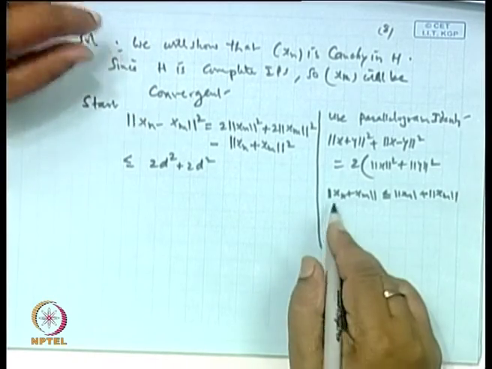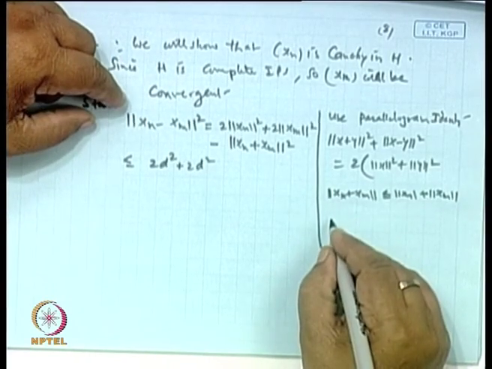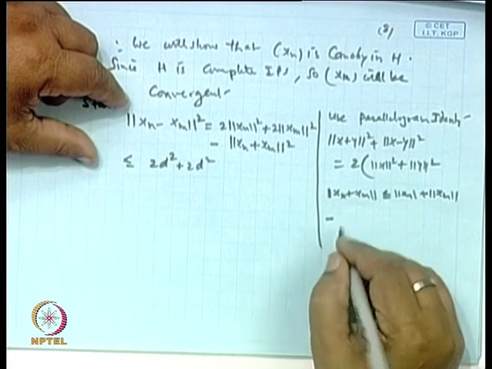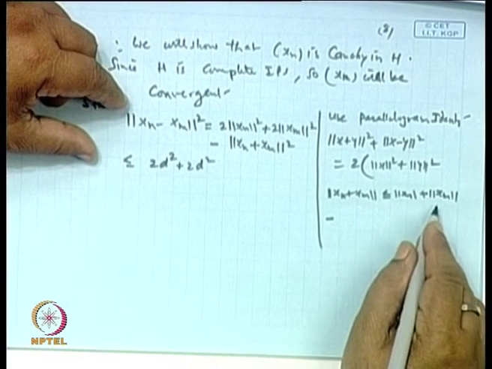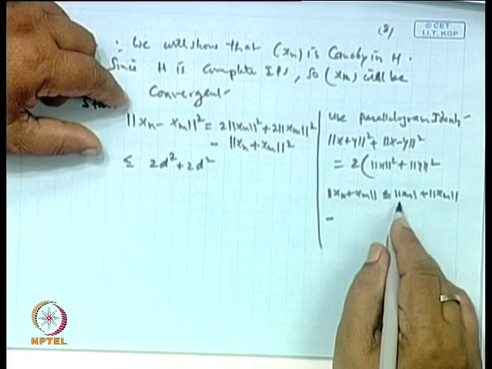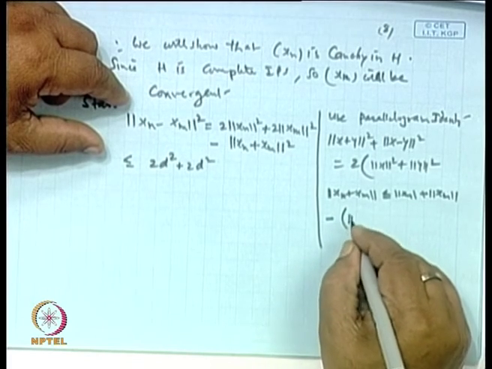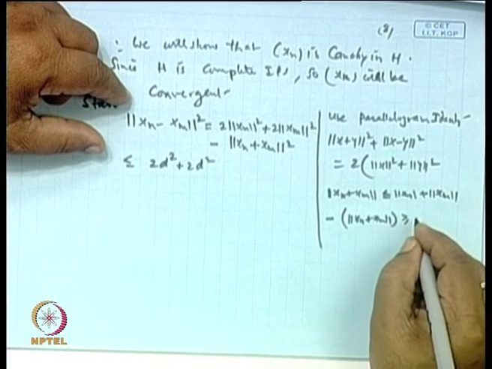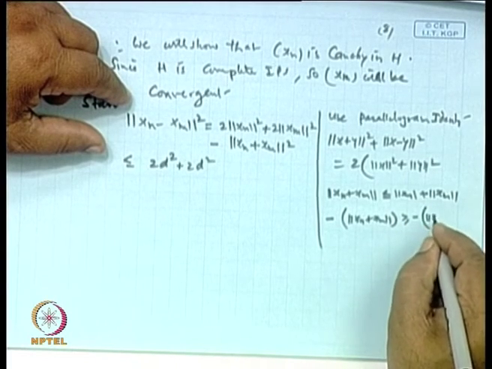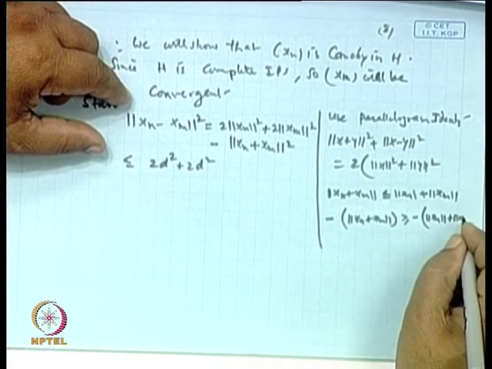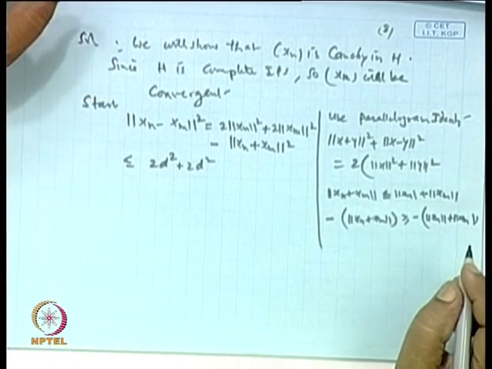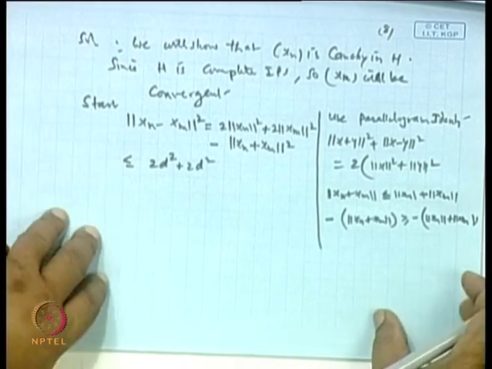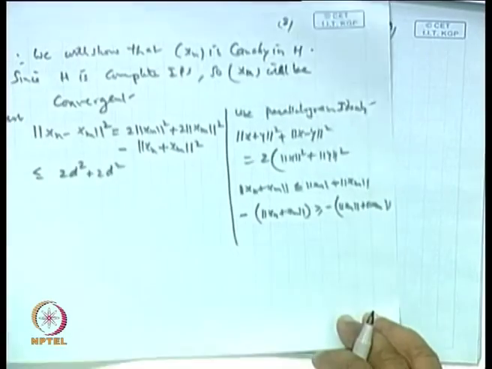So, minus times of this will be greater than or equal to minus times of this. Let us see this part. Okay.